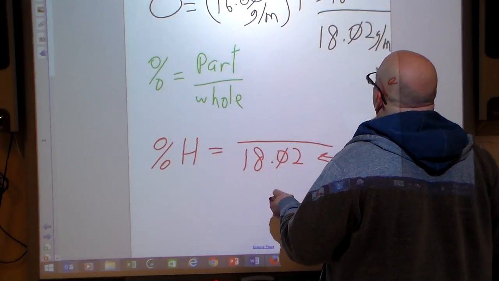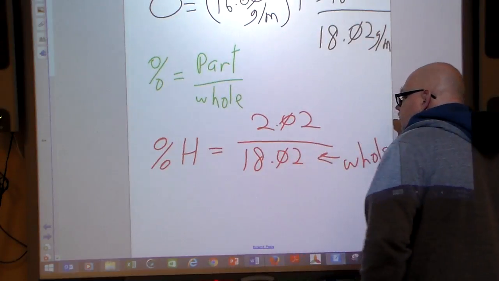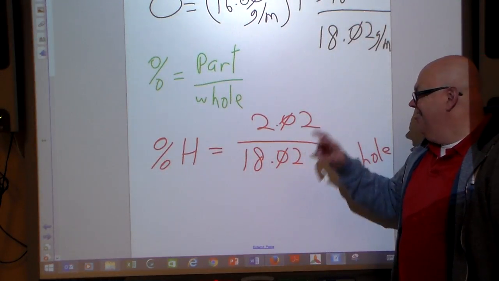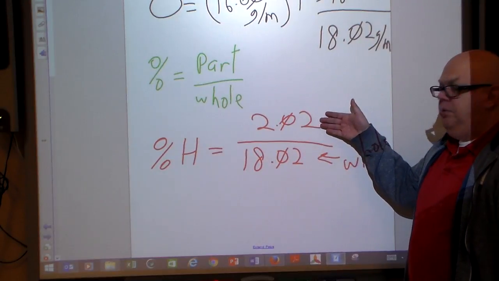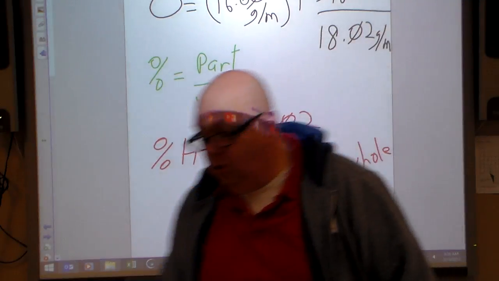Okay, now what's our part? Well, our part for the hydrogen is 2.02. So this is the part that was our hydrogen. This is the part of the water. The part of the hydrogen, that's the part. The water itself is the whole.